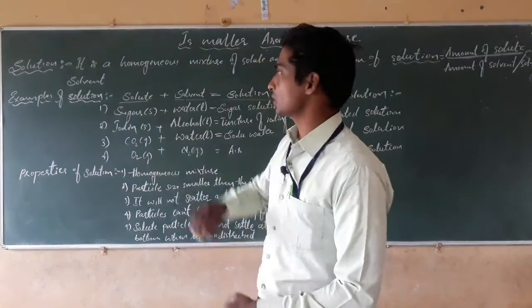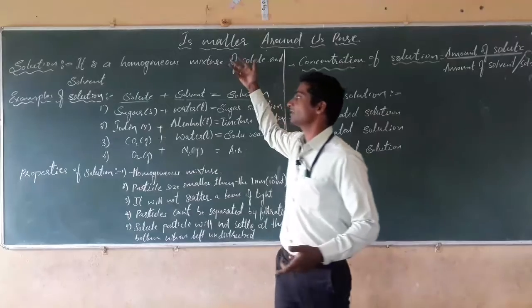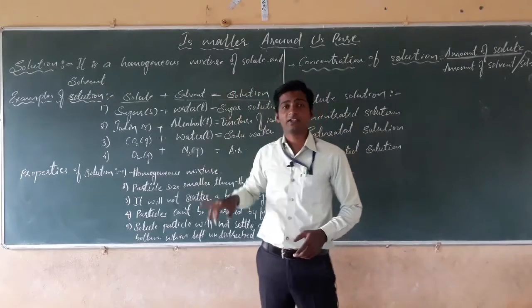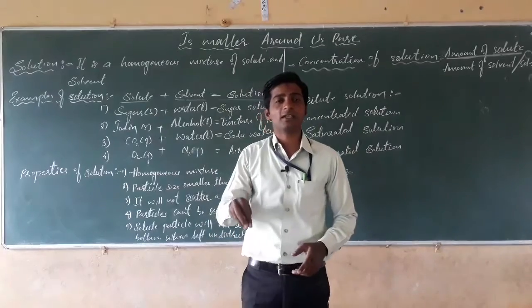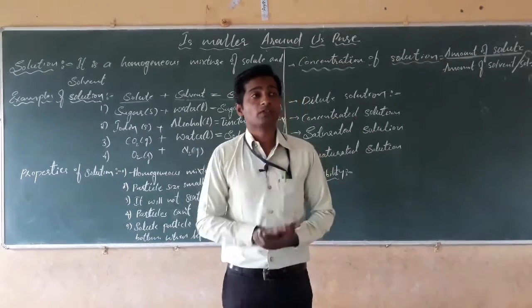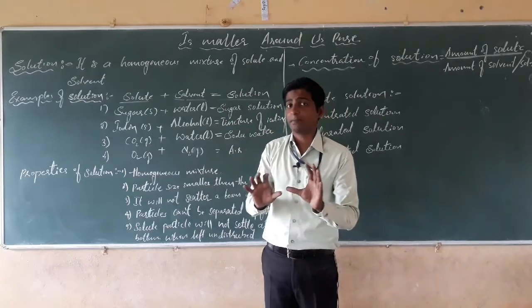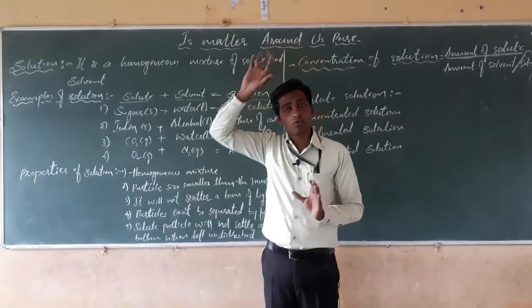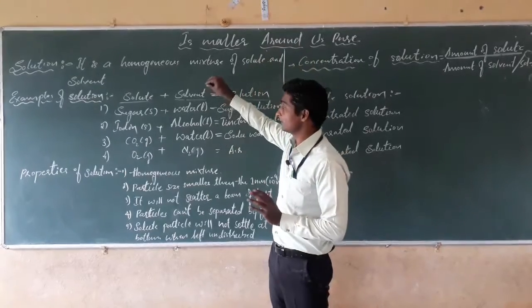Now a question may arise here: what is meant by solute and solvent? See, a solute is a substance which is present in very less quantity and gets dissolved in the solvent. Suppose, for example, sugar dissolves in water.